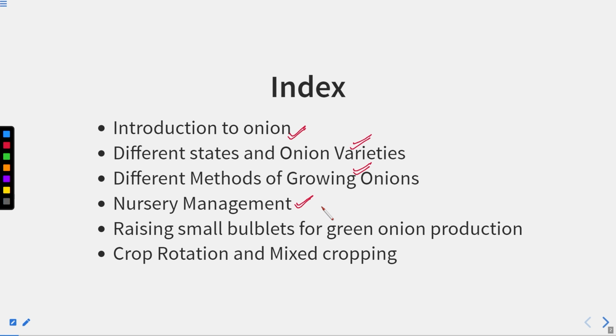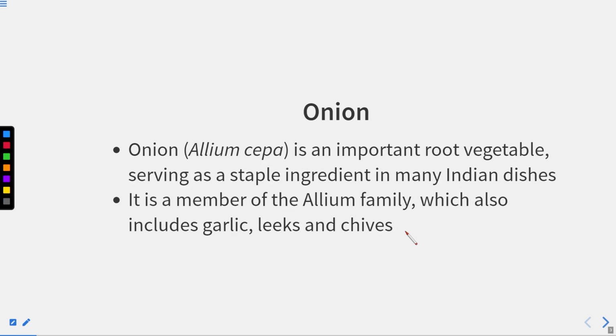Then raising small bulblets for green onion production, that also we are going to study. And then there will be crop rotation and mixed cropping for the onion. So let us start this session.